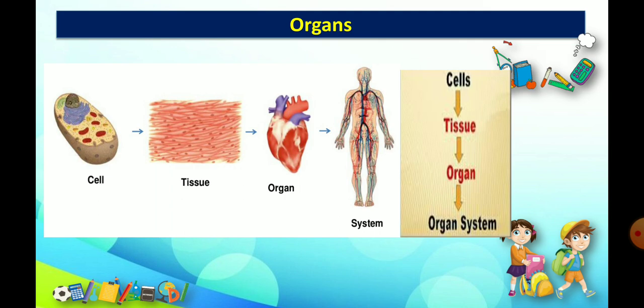I repeat, our body is made up of cells. This first picture is showing cells. Cells are the smallest unit of our body. Many cells together make tissues. Many tissues make organs, and many organs together form an organ system, and many organ systems form a body.